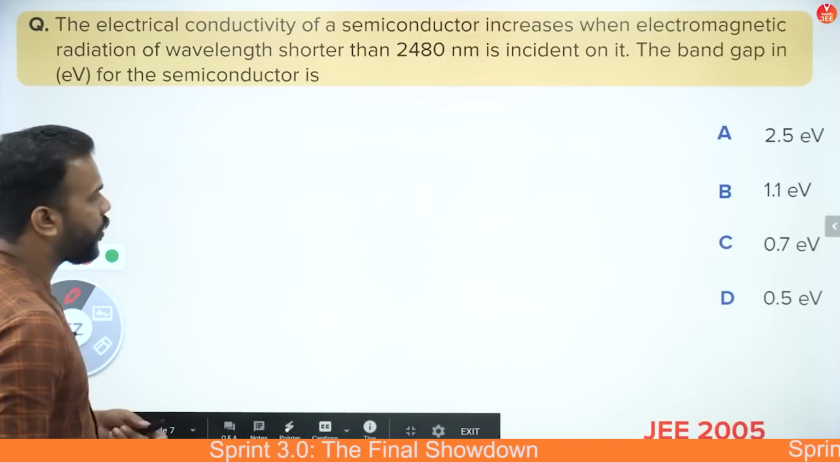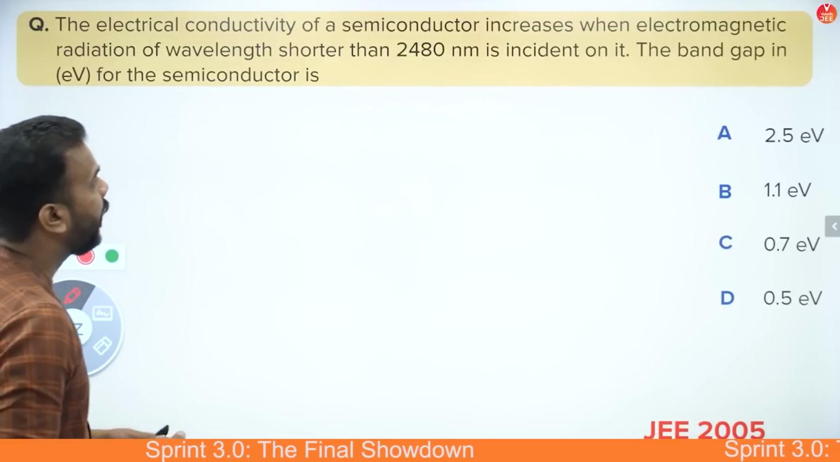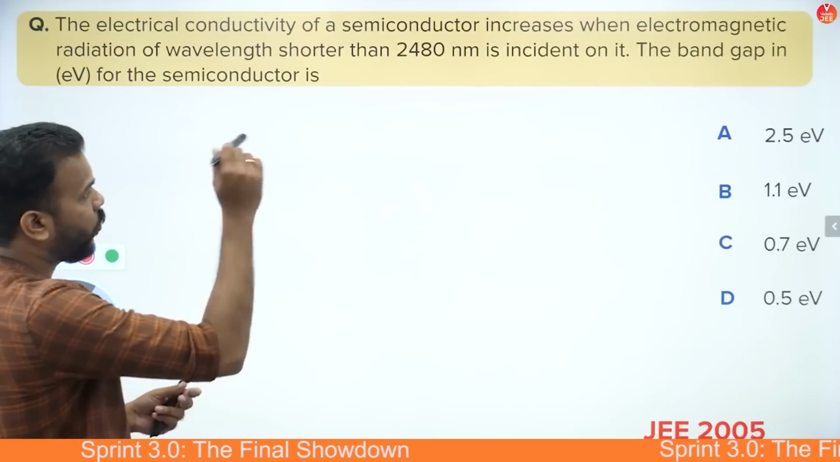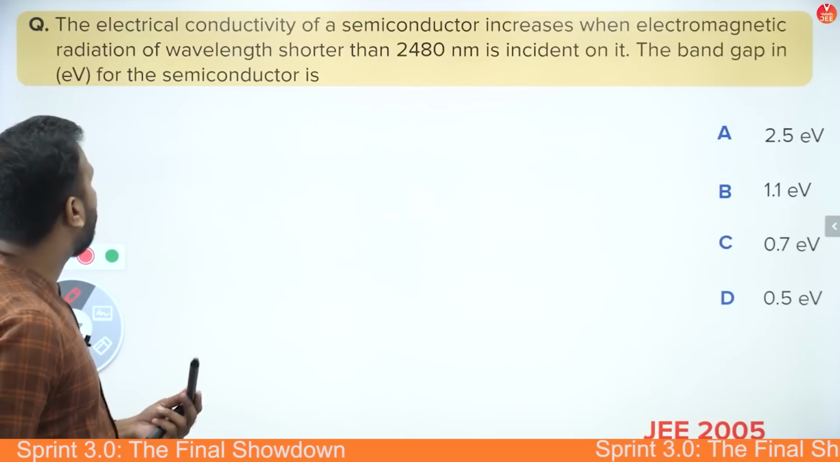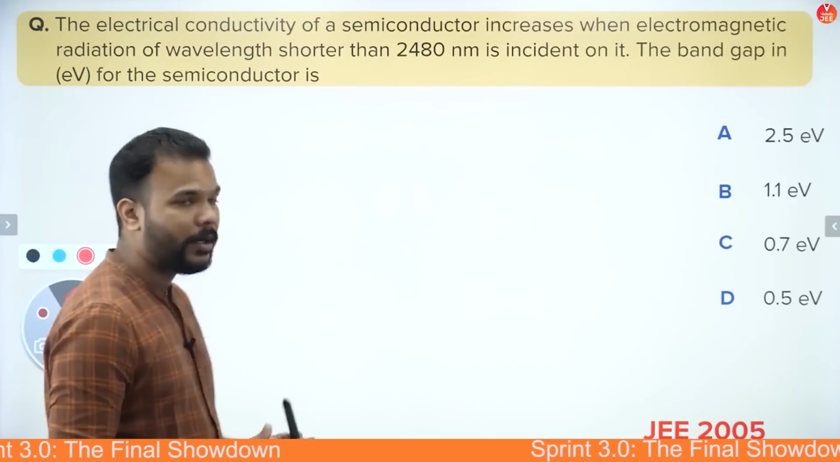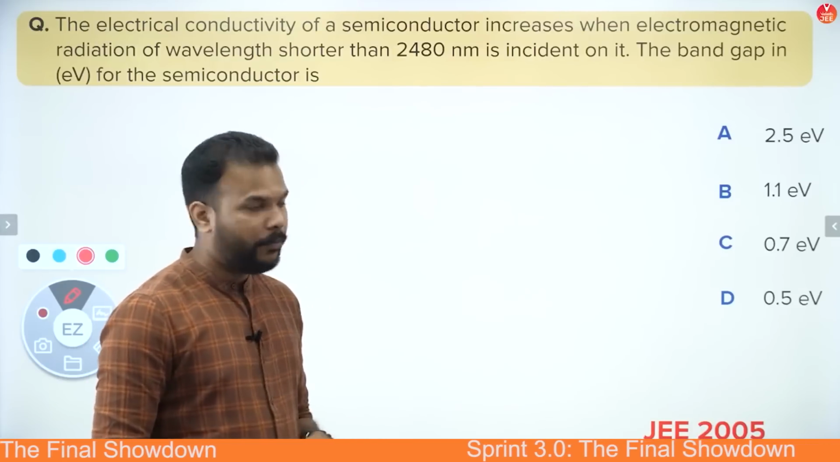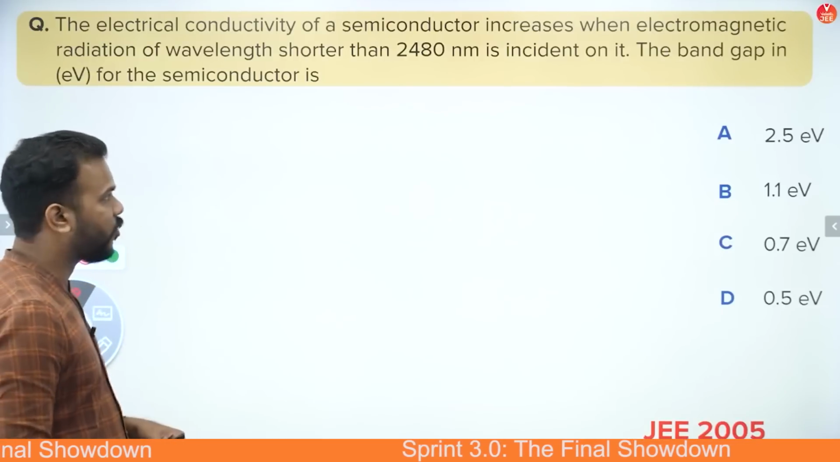Now what you see in this question is that the electrical conductivity of a semiconductor increases when the electromagnetic radiation of a wavelength shorter than 2480 nanometer is incident on it. So the band gap in electron volt for the semiconductor will be how much? Band gap is basically the energy gap which we have to find out, between the conduction band and the valence band for a semiconductor.